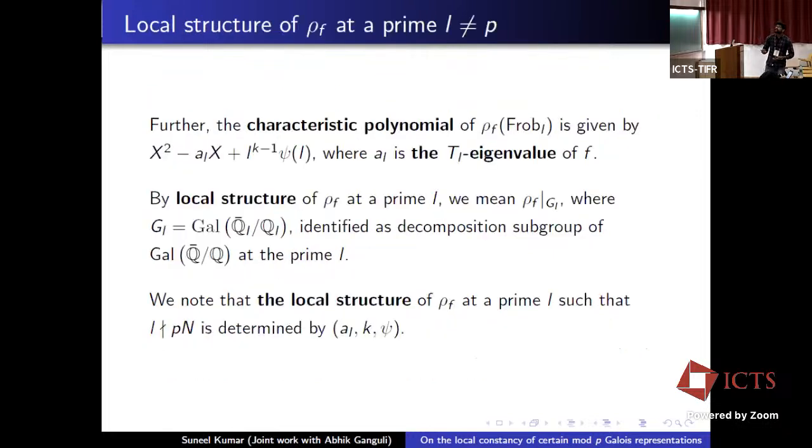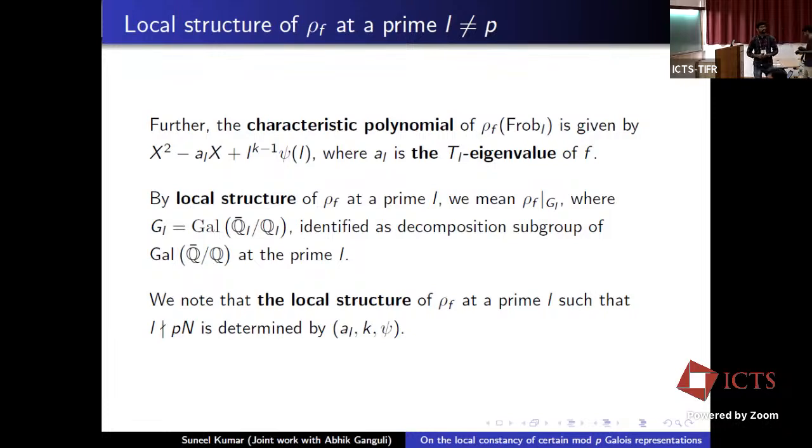And being unramified, it makes sense to consider rho_f restricted to Frob_l. Here Frob_l is the Frobenius at prime l. And the characteristic polynomial is given by this polynomial. Here a_l is the T_l eigenvalue of f.